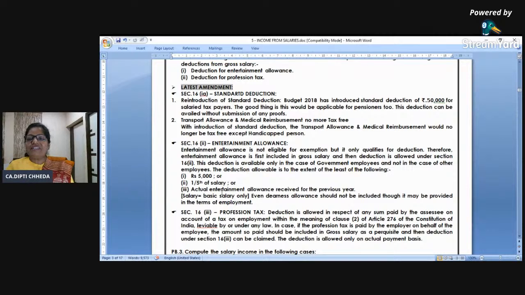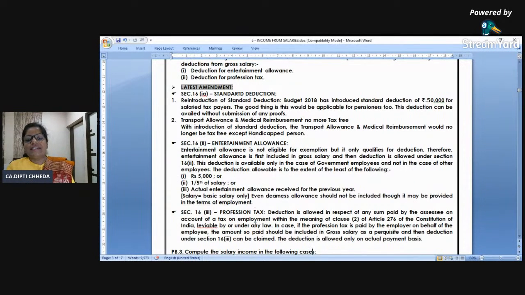So all the definitions of salary should be written at one place to be revised one day before the exam. So for entertainment allowance, what is the definition of salary? Only basic. Don't add DA or anything. 1/5 of the salary, or 5,000, or actual entertainment allowance, whichever is least is exempt. Remaining is taxable, only for government employees.